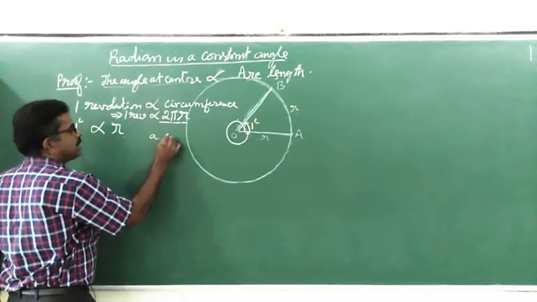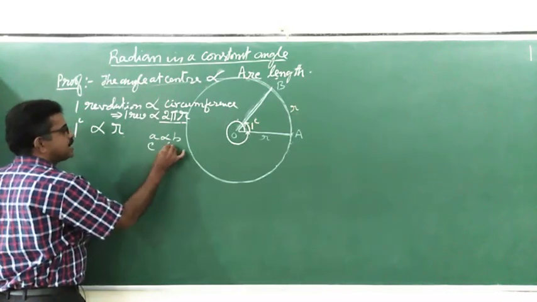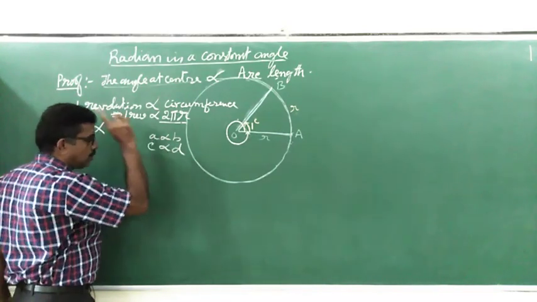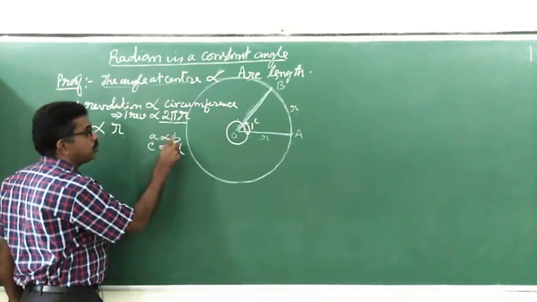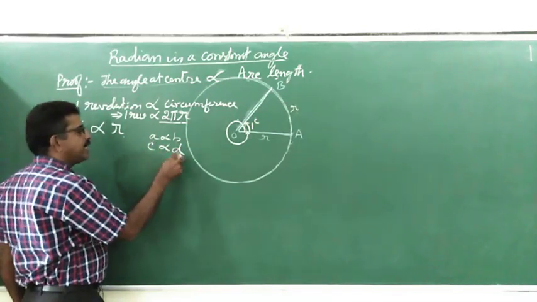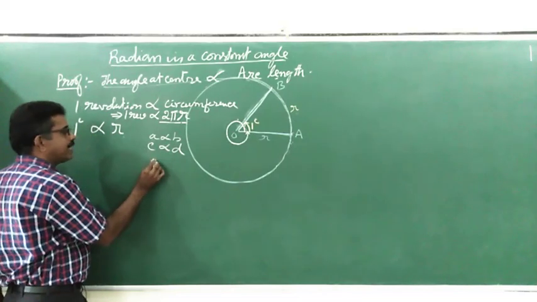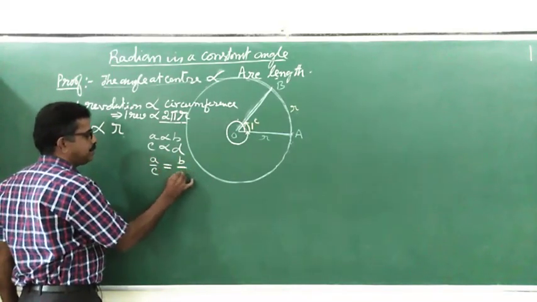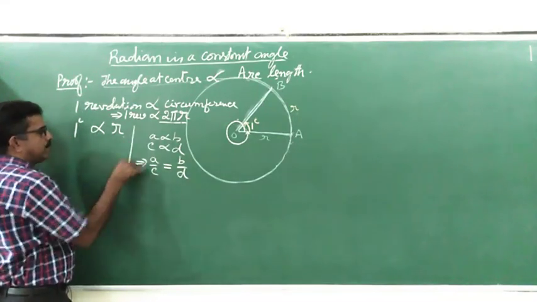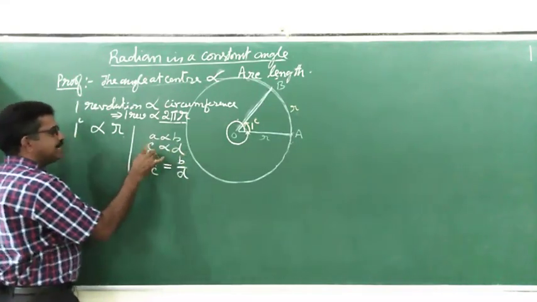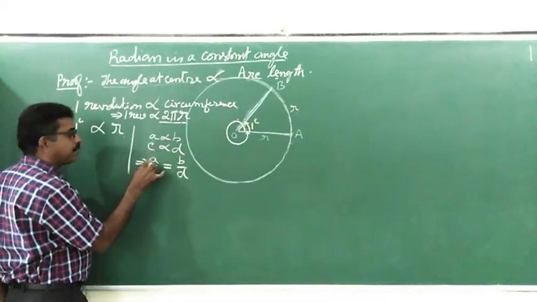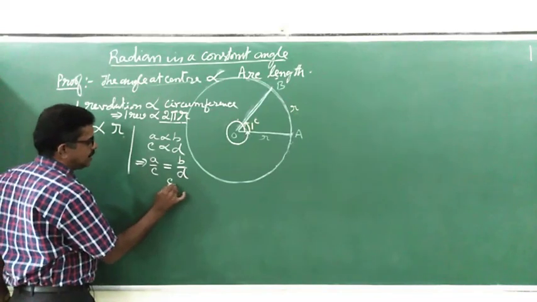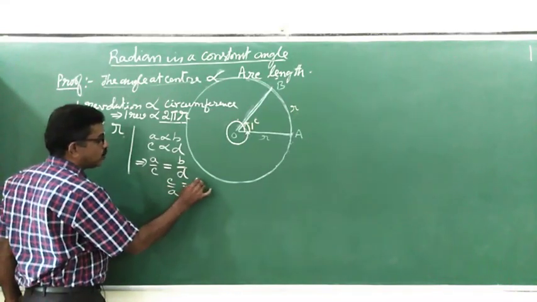Suppose we have A is proportional to B, C is proportional to D. This we have studied earlier in high school. If A is proportional to B and C is proportional to D, you can write A divided by C is equal to B divided by D. Or you may write even C by A is equal to D by B.